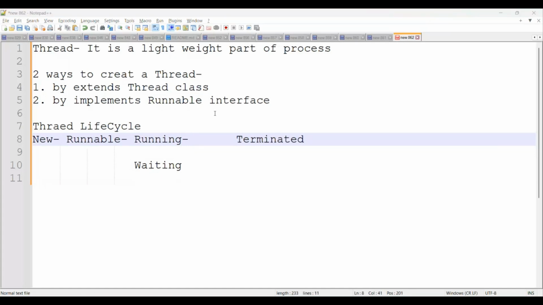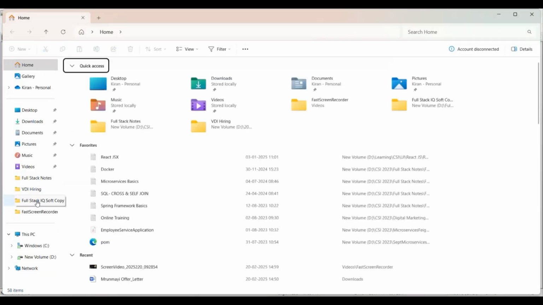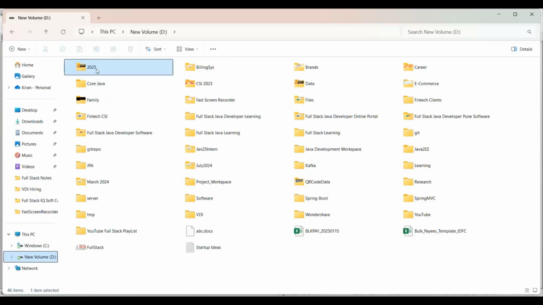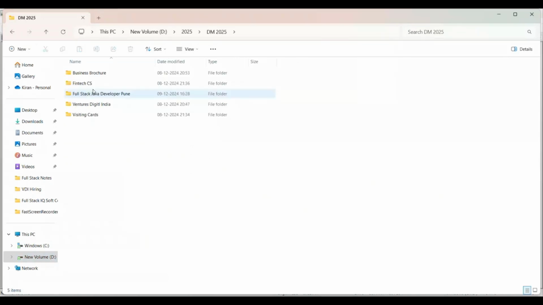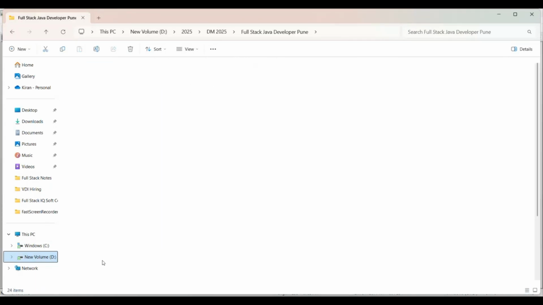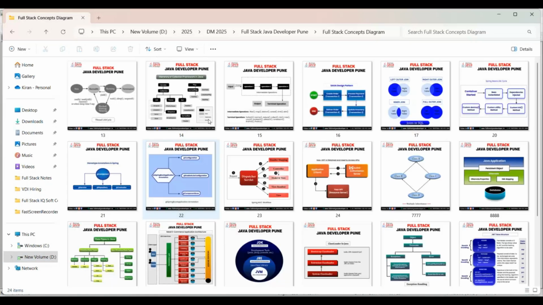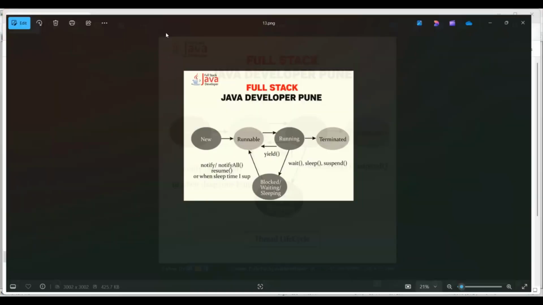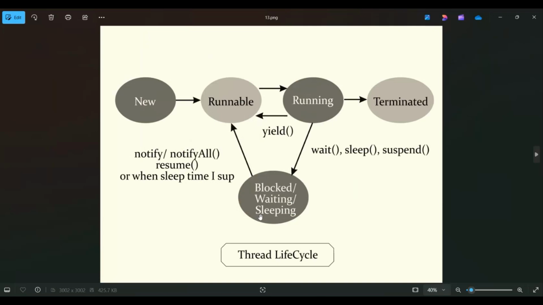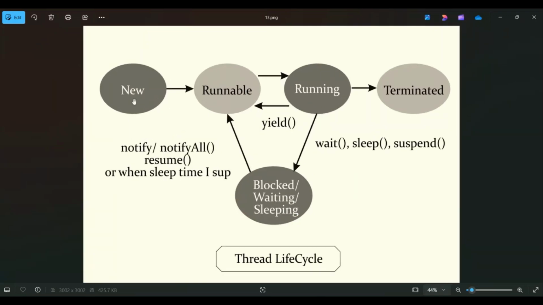For that, I am just going to open here. You can simply consider the thread lifecycle diagram. See, here it is. Thread lifecycle. Initially, the thread will be in the new state.